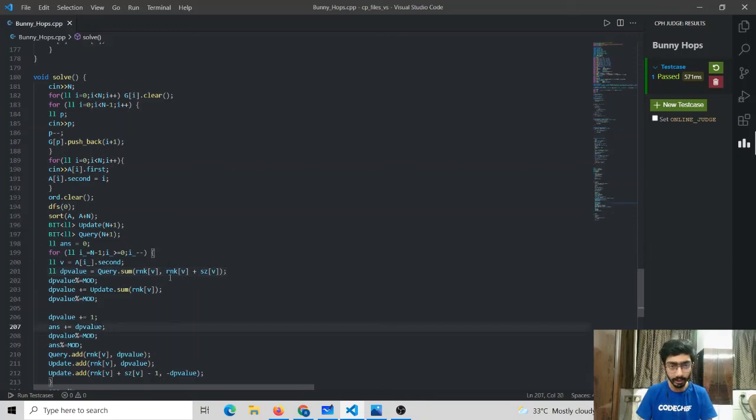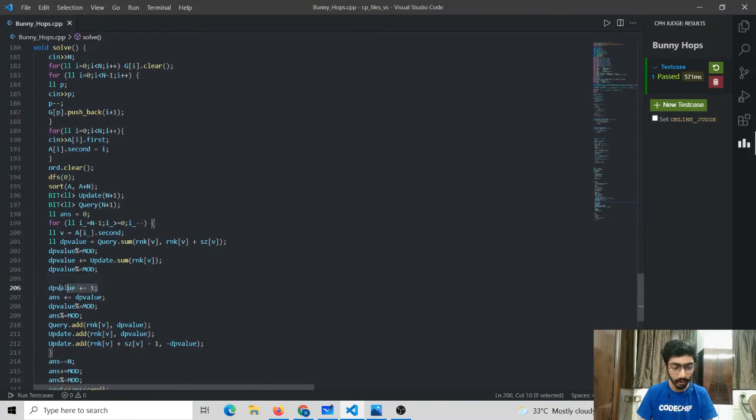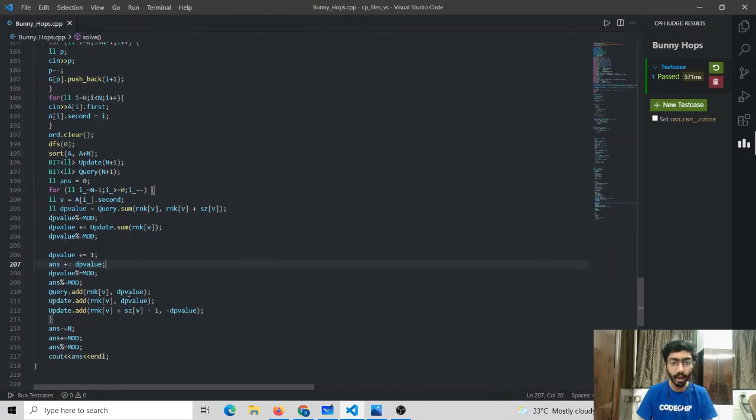After that, we need to take into consideration the contributions that are made by our ancestors, and that can be easily found by this. Taking dp value plus equal to, in the update binary index tree, we will take the prefix sum till rank of V, and after which we need to add 1 to our dp value. Then we can add this value to our answer. Now we have to update all the binary index trees. In this query binary index tree, we need to make a point update at this index, and the new value is dp value.